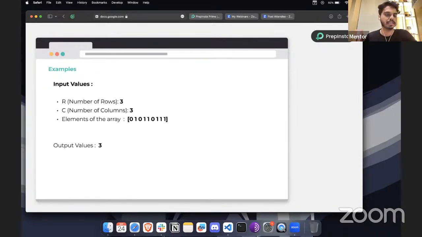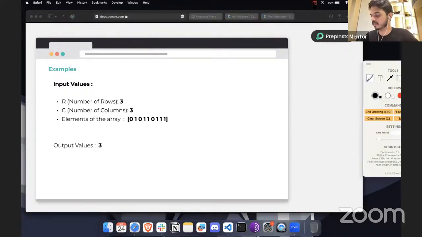Now let's look at an example. I will explain the example, and in the chat you can tell me how to approach it, like whether we can use a for loop for this, or some if-else condition. Let us break down the question first and understand how exactly we can solve it.